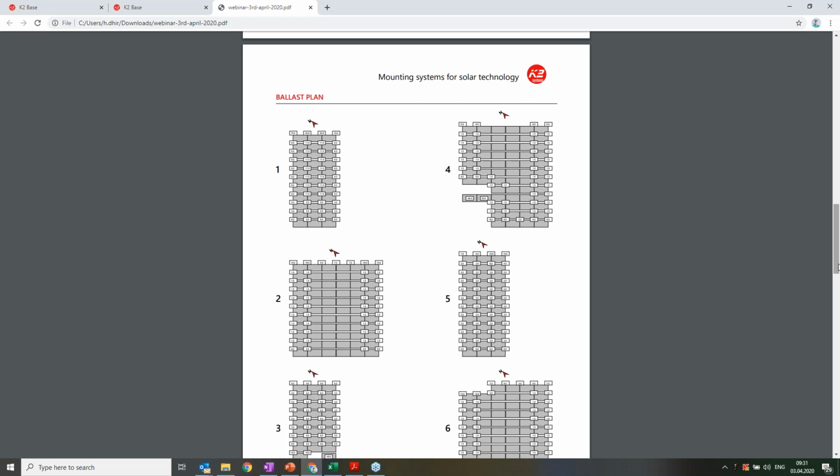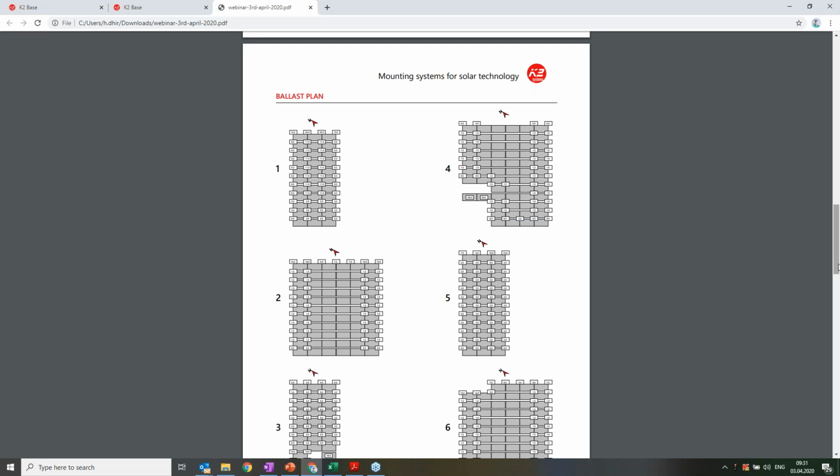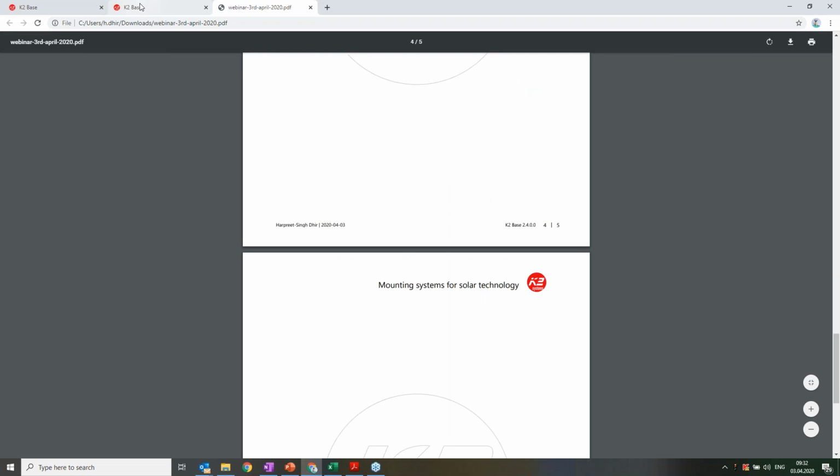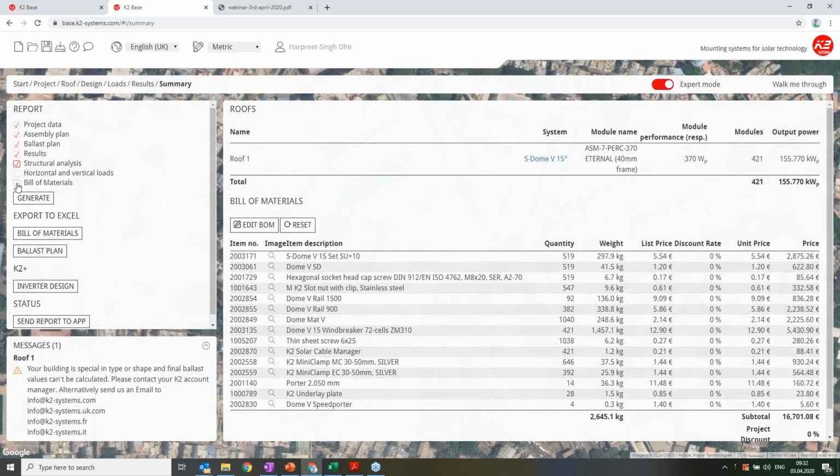What I would like to show you is a complete report basically. So instead of just the ballast plan, in this report I want the project data, I want the assembly plans, I want the result, I want the structural analysis, and I want the bill of material. And also in the results, I want to show you one more thing.